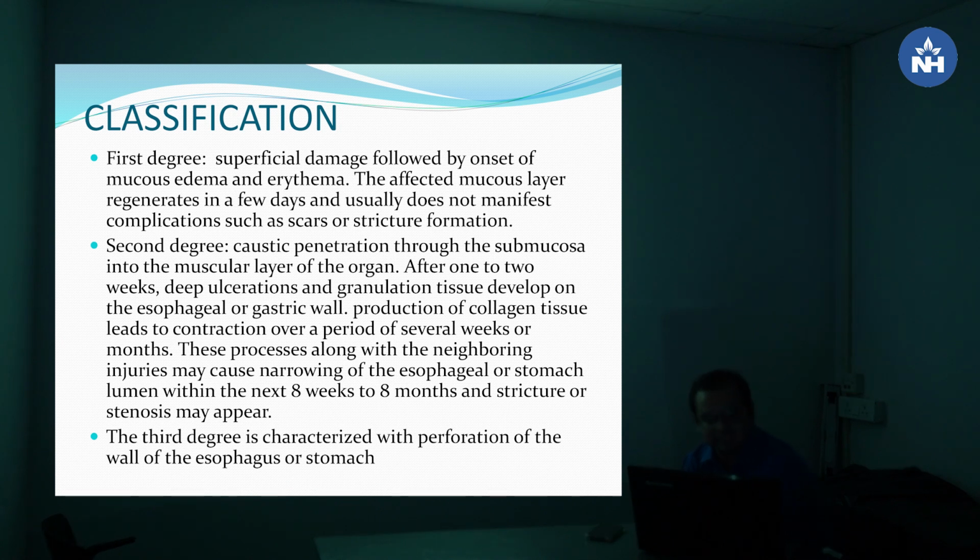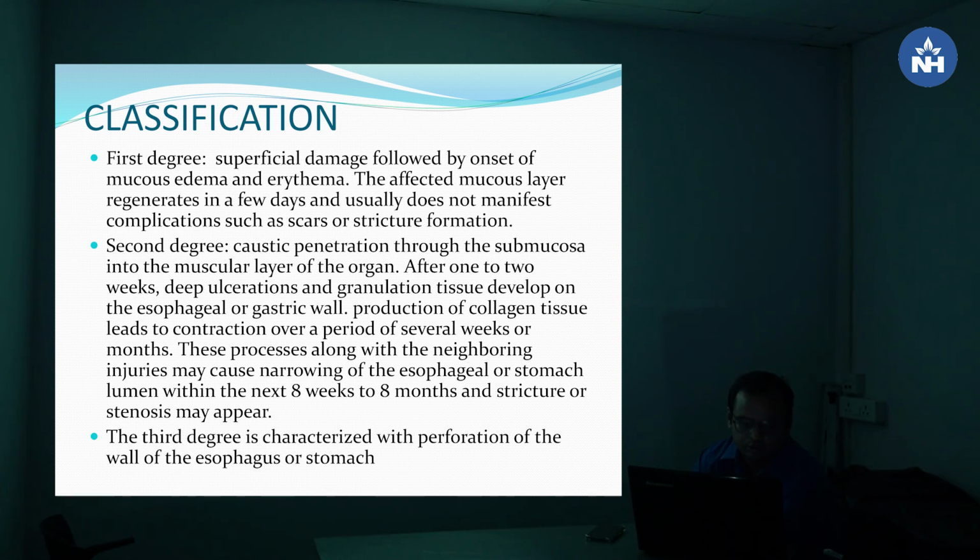The injury is classified as burn-like: first degree, second degree and third degree. First degree is superficial damage followed by onset of mucosal edema and erythema. The affected mucosal layer regenerates within a few days and usually does not manifest complications such as scar or stricture formation, while second degree is caustic penetration through the submucosa into the muscular layer of the organ.